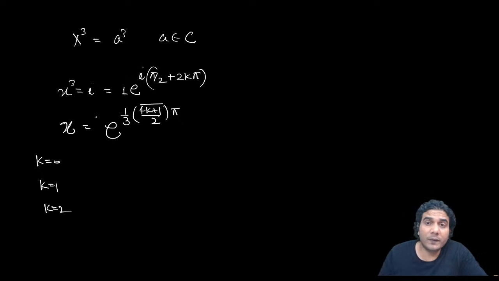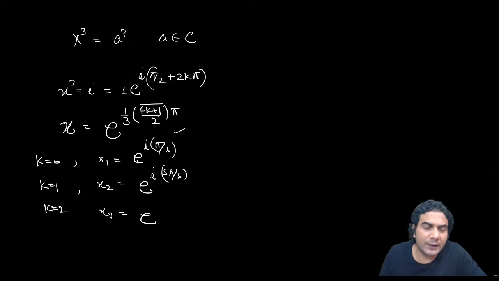If you're finding the fifth roots, then in this equation you need to put k is equal to 0, 1, 2, 3 and 4. So by putting k is equal to 0, x1 is going to be e raised to iota pi by 6.